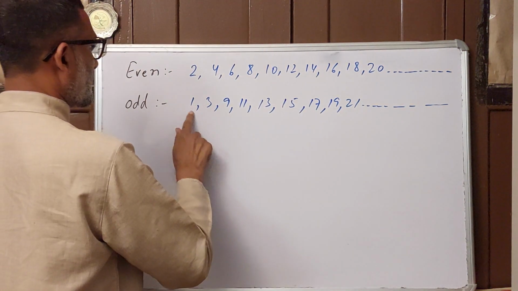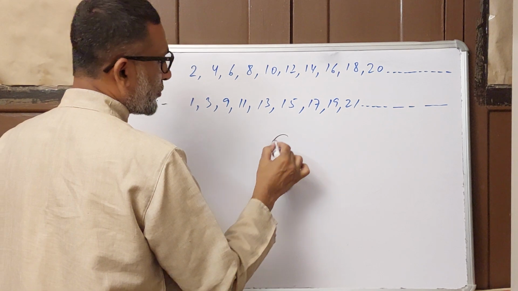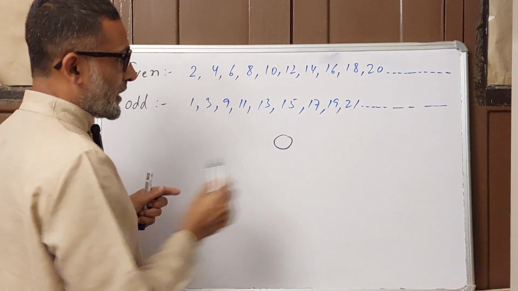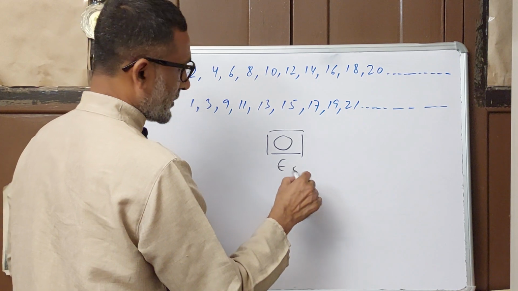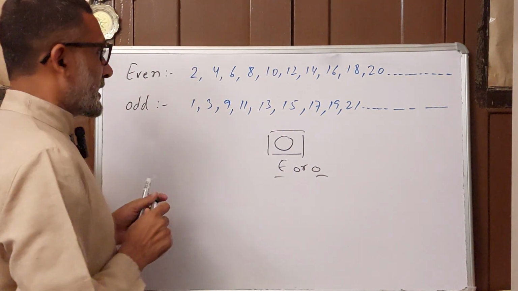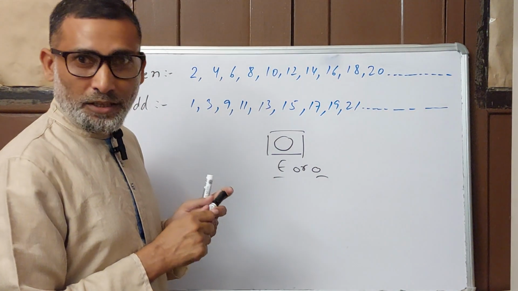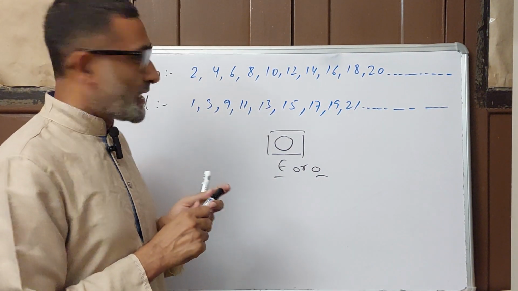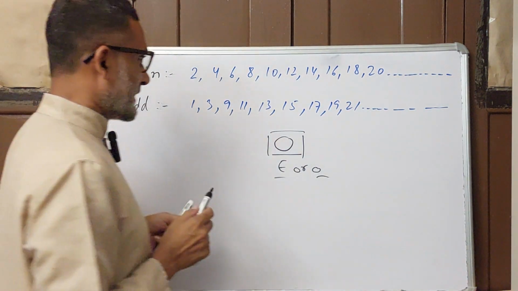But here is the tricky thing. When someone asks whether 0 is an even number or an odd number, what will you do? It does not come in the table of 2, and it is not divisible by 2 either. Then students start thinking, what do we do now in this situation?